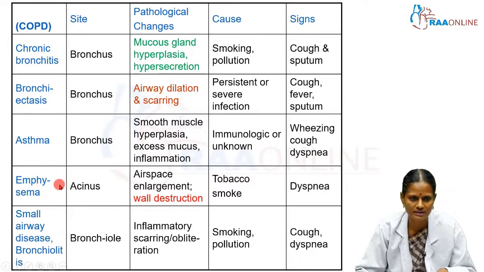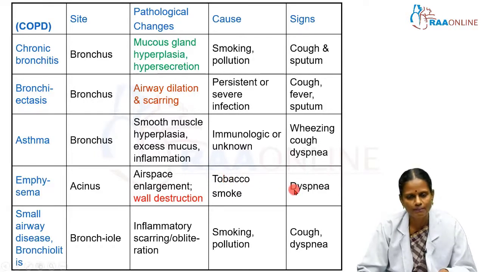Emphysema is one disease where the lesion is not in the bronchus as in the previous three diseases, whereas it is in the acini, which is the functional unit of the lung. Here the air space undergoes enlargement with wall destruction. The triggering factor, as in any other COPD, is tobacco smoke. It presents with breathlessness or dyspnea.